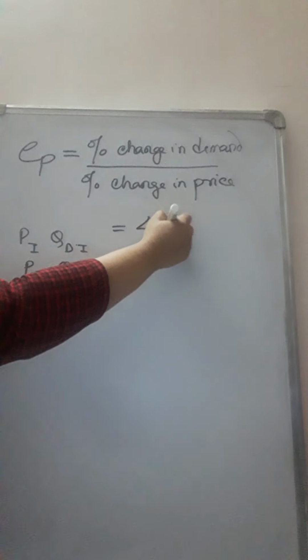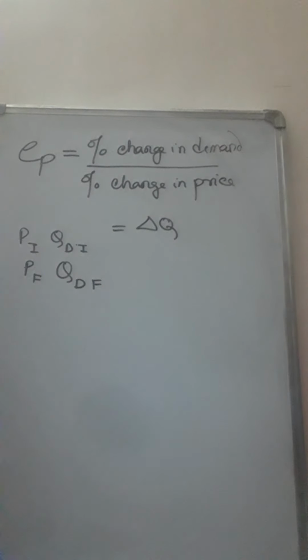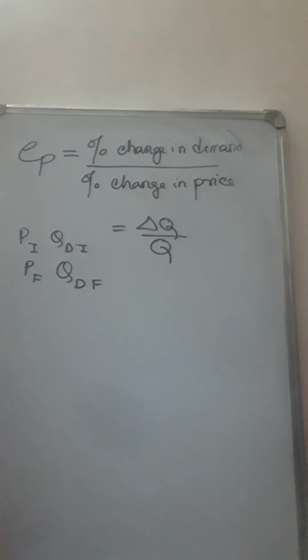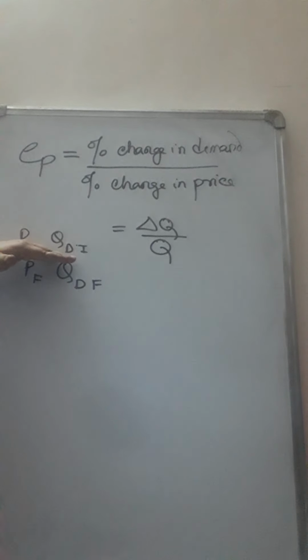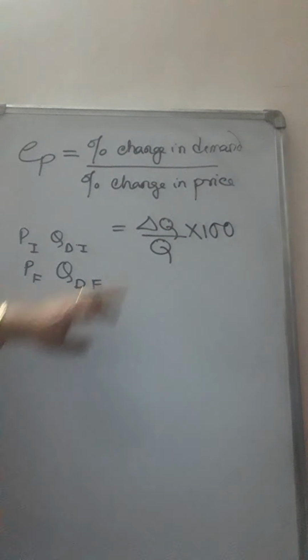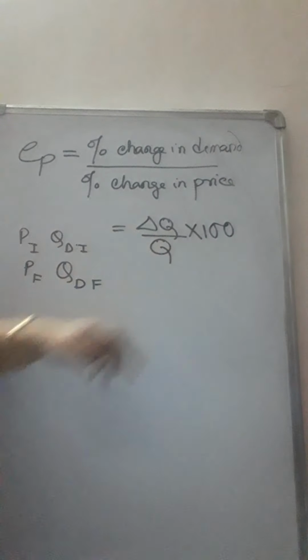Delta is the sign of change. Change in quantity demanded is quantity demanded finally minus quantity demanded initially, divided by the original quantity, into 100. Original quantity means the initial quantity which you demanded before, and not what you finally want after the price change. This is the method of measuring percentage change in quantity.